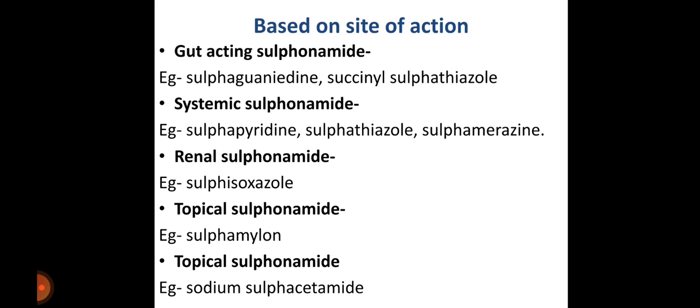Based on their site of action, first, gut acting sulfonamide, example sulfaguanidine, succinyl sulfathiazole. Second, systemic sulfonamide, example sulfapyridine, sulfathiazole, sulfamerazine. Third is renal sulfonamide, example sulfisoxazole. Fourth is topical sulfonamide, example sulfamylon. Fifth is topical sulfonamide, example sodium sulfacetamide.